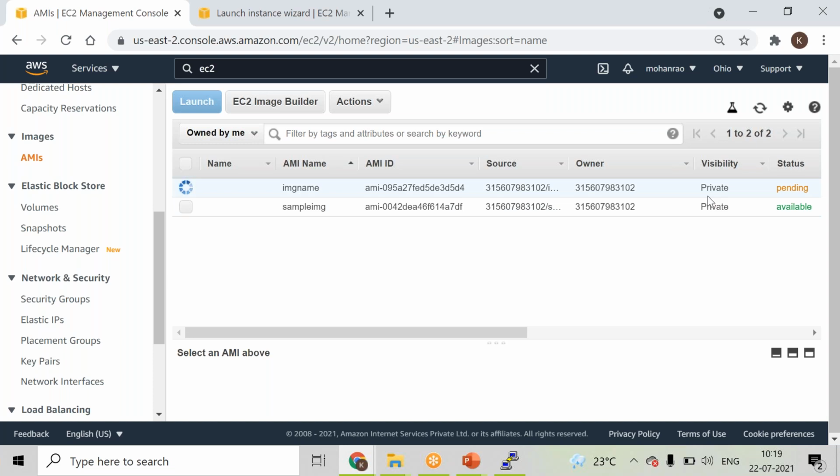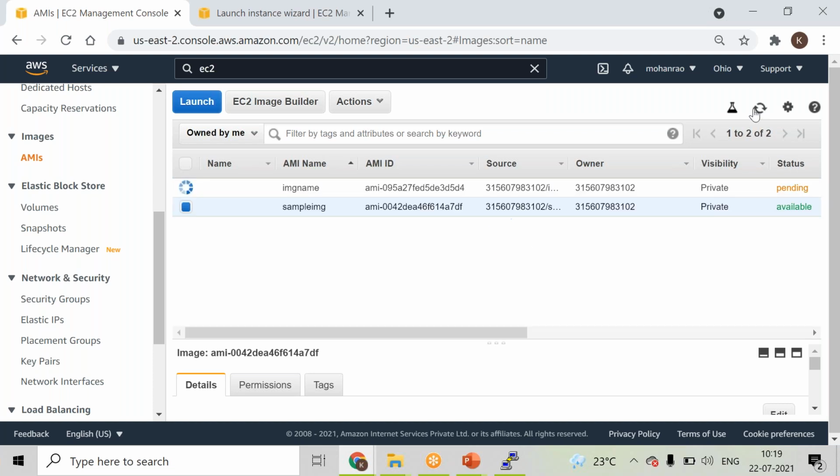For now, because we did not share this particular machine image with anyone else, by default, whoever is the root account from which we have created it will be the owner, and the visibility is always private. Once this particular status is available, then you can work with the different actions from here. If you are trying to go ahead and use it, you have to wait for the status to be available, and then you can use it. From the permissions tab, you can see the same.